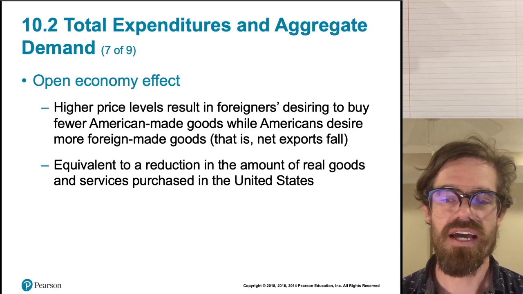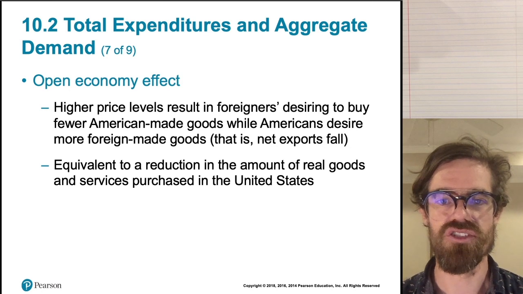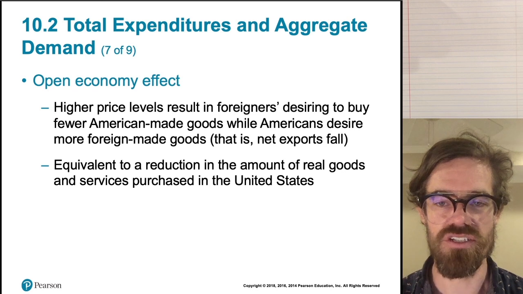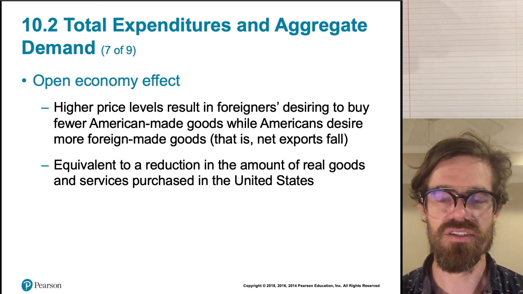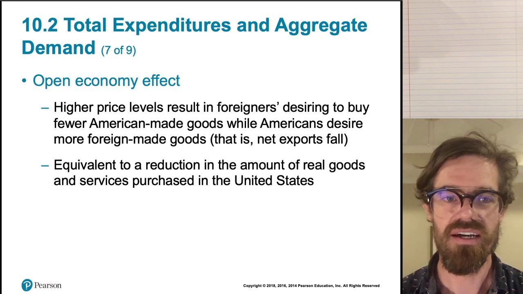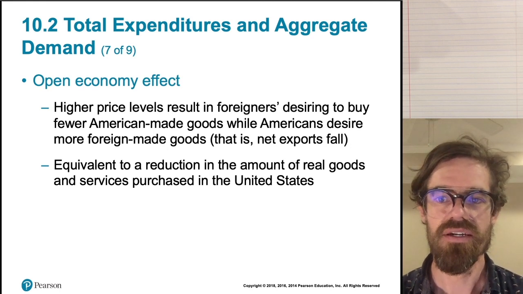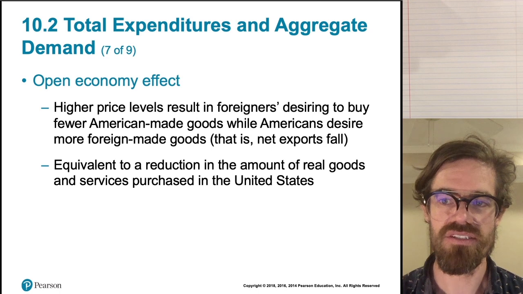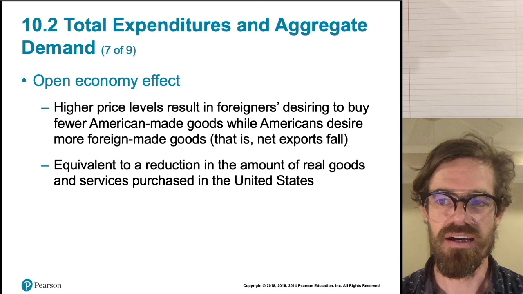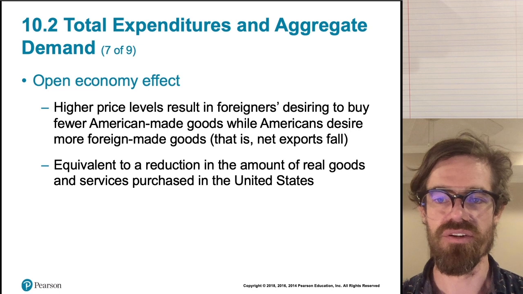All right, and then the last one, the open economy effect, has to do with the fact that as the price level changes, it affects foreigners' real purchasing power, or their real income. So this one's actually almost identical to the real balances effect, except that it has to do with foreigners' purchasing power, right? So when prices increase, foreigners desire to buy fewer American-made goods, while Americans desire to buy more foreign-made goods. So there's kind of a substitution effect going on, right?